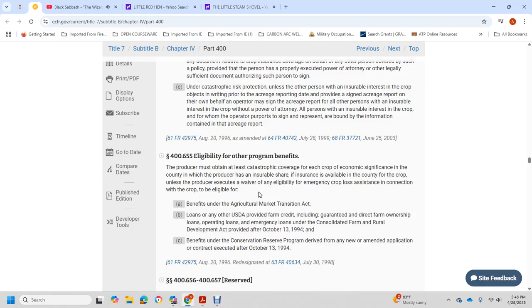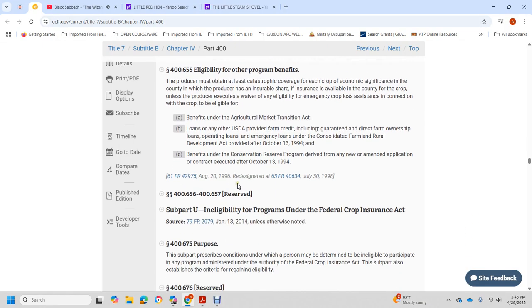including farm credit, guaranteed and direct farm ownership loans, operating loans, and emergency loans under the Consolidated Farm and Rural Development Act, as provided on October 13, 1994, and benefits of the Conservation Reserve Program derived from a new or amended application of a contract executed after October 13, 1994.